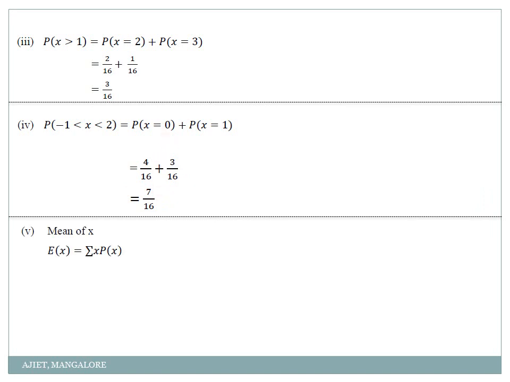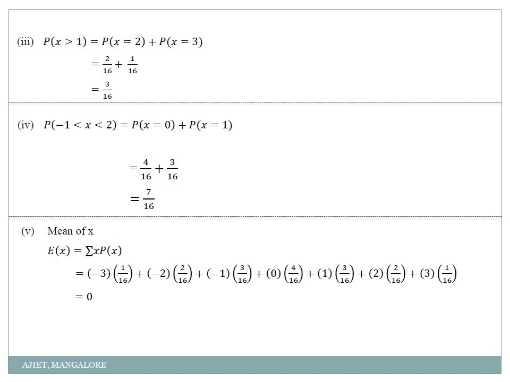Then how to calculate mean? Mean is nothing but expectation of x, or that is nothing but summation of x into p of x. So first case it is minus 3 into 1 by 16 plus minus 2 into 2 by 16 plus minus 1 into 3 by 16 and so on. We get the mean as 0. Okay. You calculate it and then they had asked for standard deviation of x.